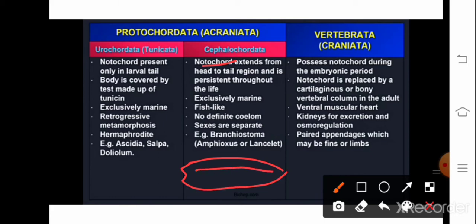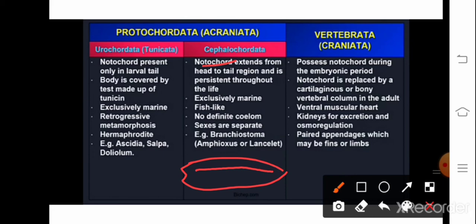And it persists throughout life, till it dies. Here also they are exclusively marine animals. The body of animals that come under Cephalochordata is somewhat fish-like, and there is no defined coelom. They are acoelomate animals and sexes are separate.